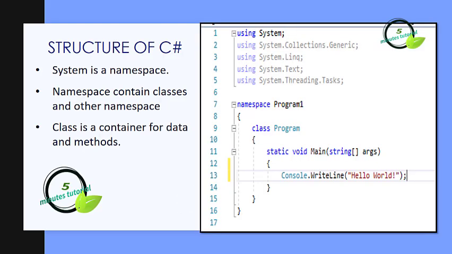Structure of C#. So actually here we can see using System is a namespace. In C#, a namespace is a container which contains the classes and other namespaces. So what is a class? A class is also a container which contains the data and methods. All the programs and all the functionality we have to write in a class. We cannot write any program or functionality in any other part without a class.